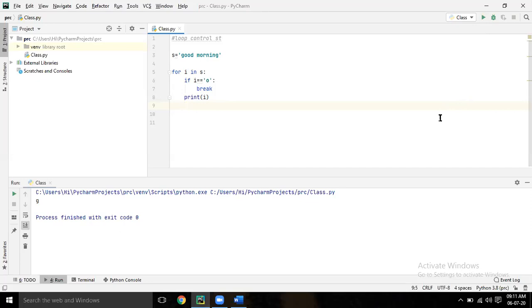So what I'm telling here: S equal to good morning, for I in S. If you found, so the first time what will happen? I equal to G. Now the second time I equal to O. So I'm telling if you found I equal to O, then stop there. Break. So break is one loop control statement. So it will stop there. So now print I. Now I is only G, because it is stopping there.